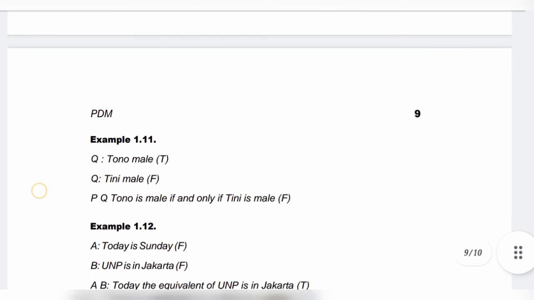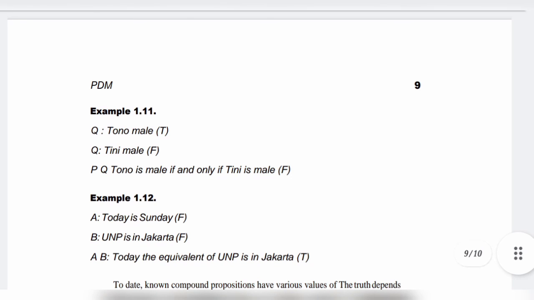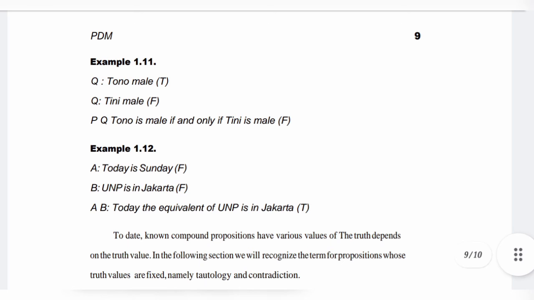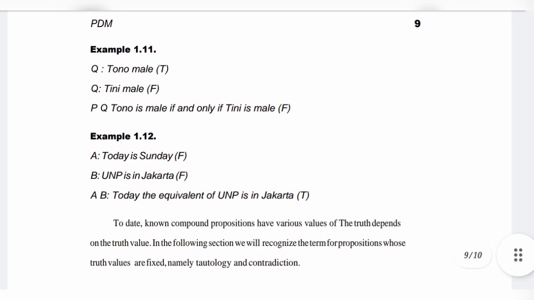Example 1.11. P: Tono is male. Q: Tini is male. P if and only if Q: Tono is male if and only if Tini is male. False. Example 1.12. A: Today is Sunday. False. B: UNP is in Jakarta. False. A if and only if B: Today is Sunday is equivalent to UNP is in Jakarta. True.